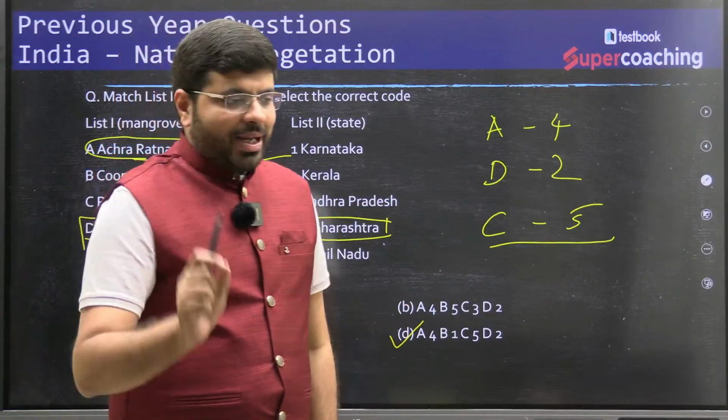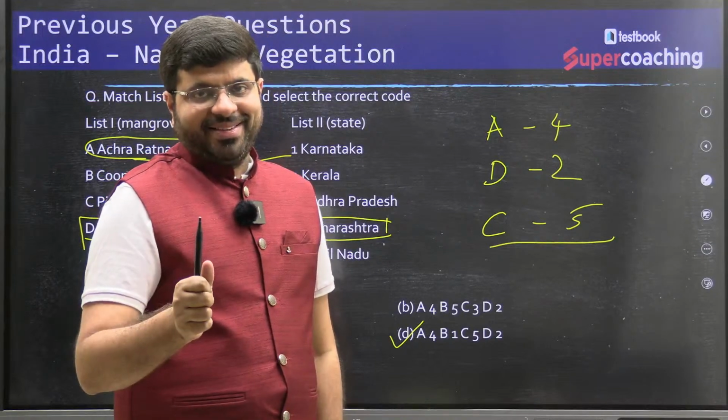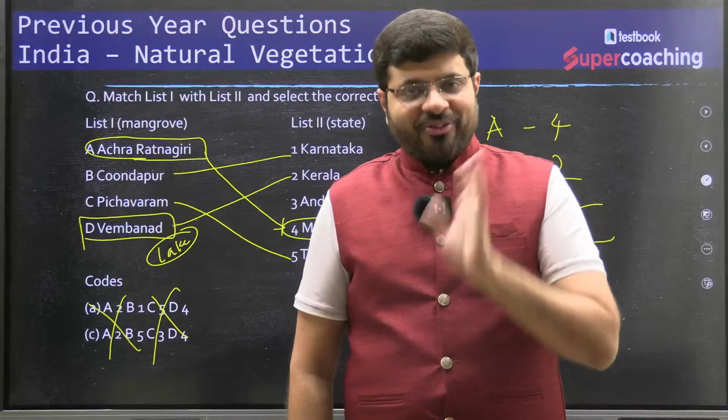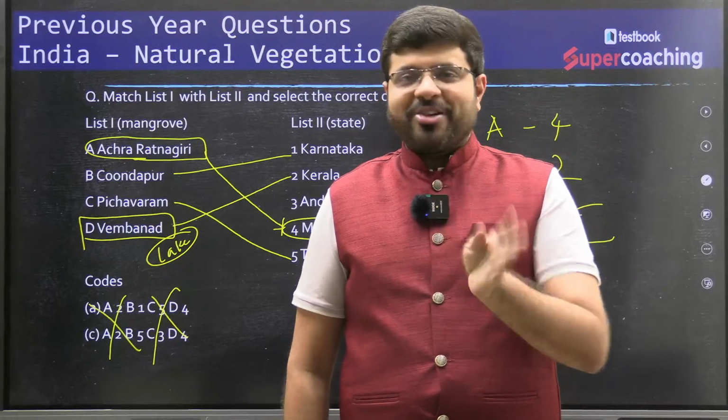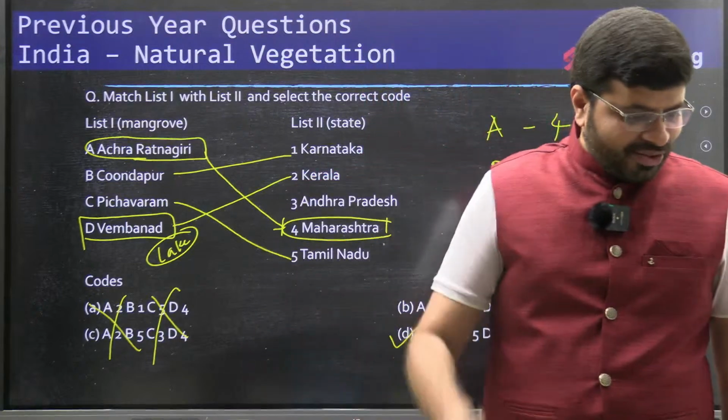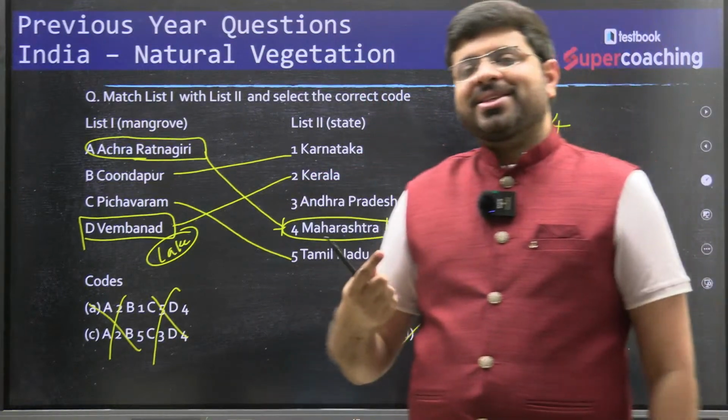See, B and D is called confusion. If you are confusing between all the 4 options, then that is not confusion. Confusion means only 2 options. Confusion between 4 options, how can you call it confusion? Now you got an idea, no? So such things, it's a thing.